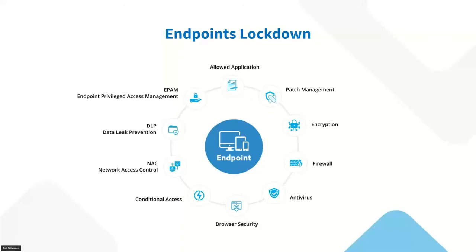If I have all these parameters in place, endpoint privileged access management to control the use of administrative privileges, data leak prevention, NAC, network access control, to make sure you have proper configurations or policies before you get connected to the home network. So if you have these on the perimeter level or at the endpoint level, if you're able to secure the endpoint, then you go for a complete lockdown.